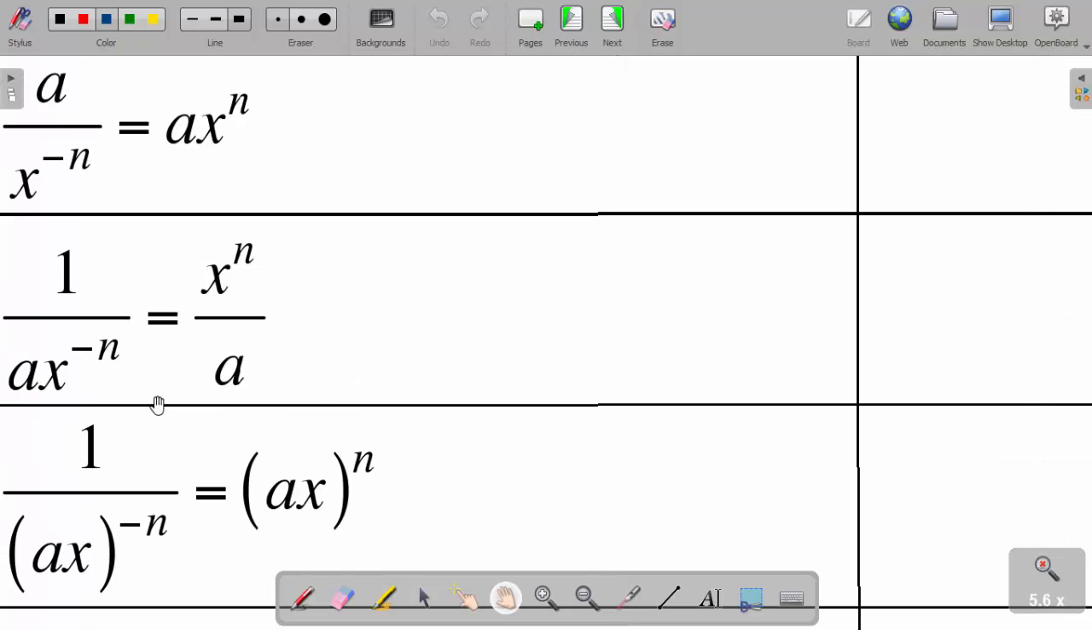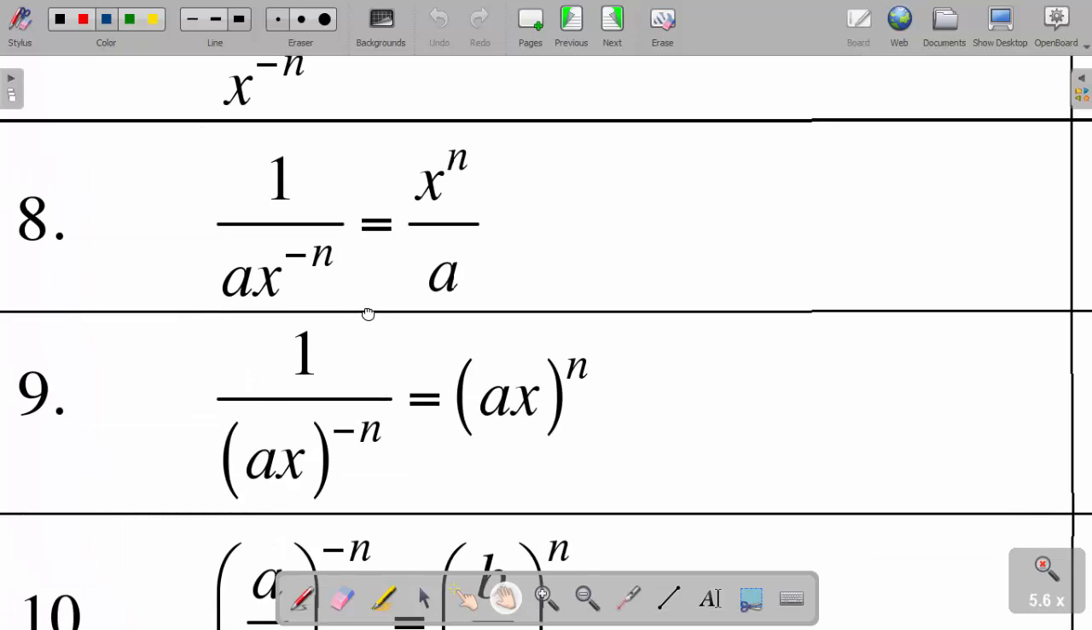Now, another rule which we have in exponents is when I have a over (x to the power negative n)... now there is no brackets here, so this negative n is for x only, so it's going to be the same as x to the power n over a. You see, now the a has remained in the denominator, because there was no bracket here. However, if there was a bracket like in here, everything was going to go in the numerator and the exponent becomes positive. Okay, look at examples here.